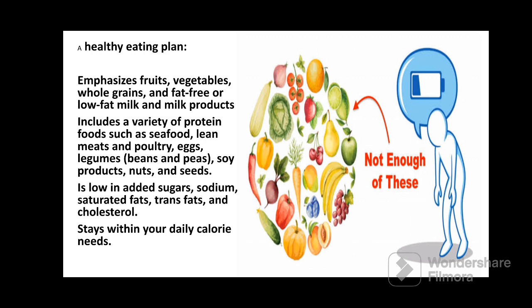Our food items should be low in sugar, sodium, saturated fats, trans fats, and cholesterol. And whatever we are eating, we must be conscious about our daily calorie needs. We should not take more than our requirements.